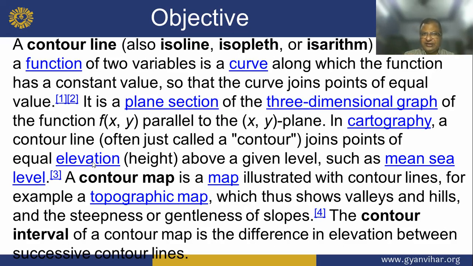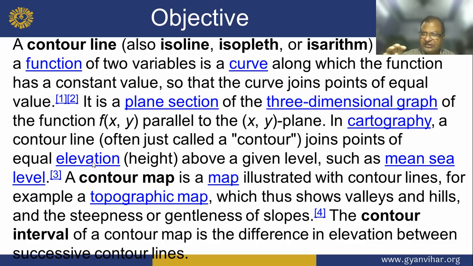A contour line, also isoline, isopleth or isarithm, of a function of two variables is a curve along which the function has a constant value, so that the curve joins points of equal value.